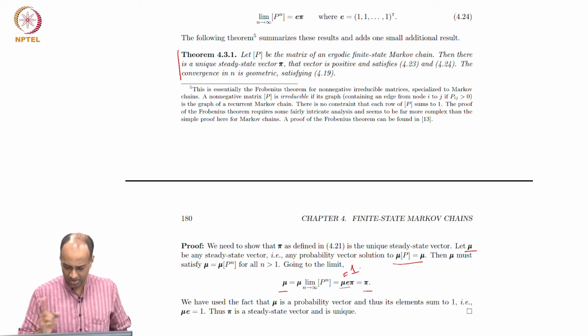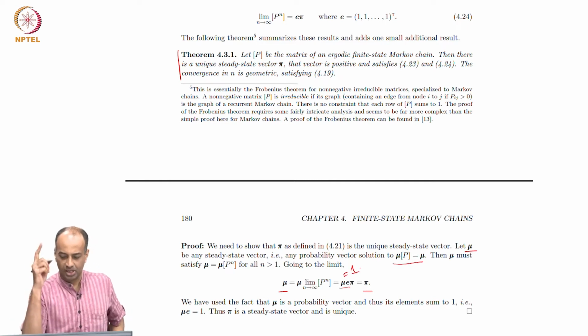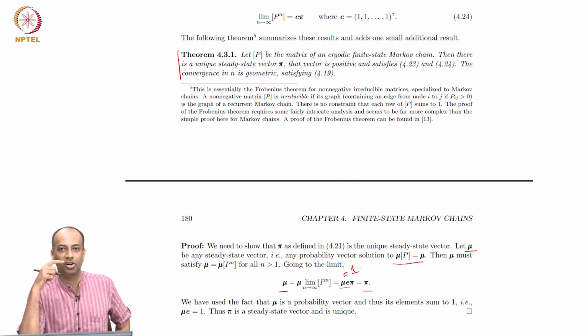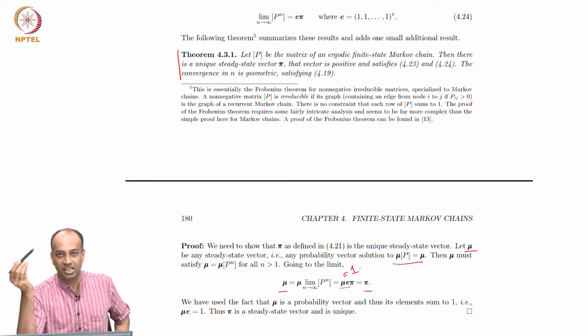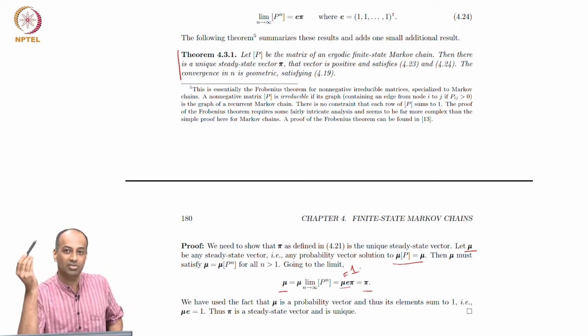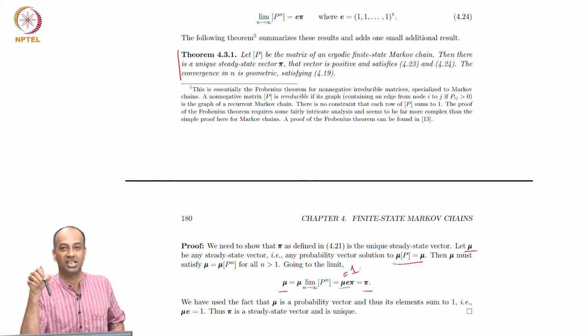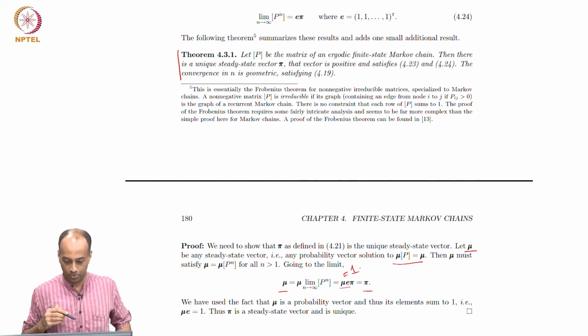So let me just clarify this. Pi_j is the limit n tending to infinity of max over i, which is equal to limit n tending to infinity of min over i. I'm just calling this pi_j. Is this the same pi_j which satisfies pi is equal to pi P? The answer is yes. That's what is being proved here.